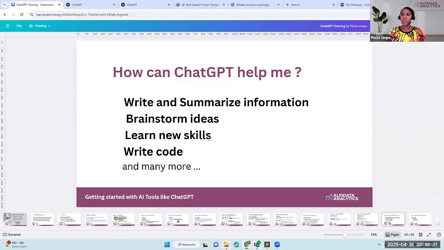Learning new skills is also very powerful. Now the information with these AI tools is readily available. And even tech experts are amazed by how powerful these AI tools are. And they can write code and many more.